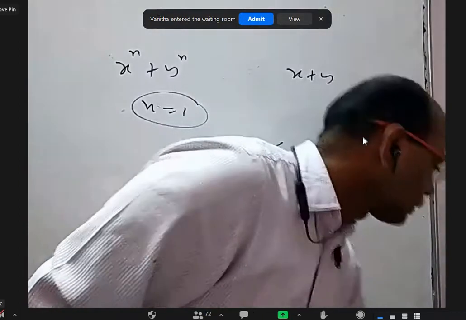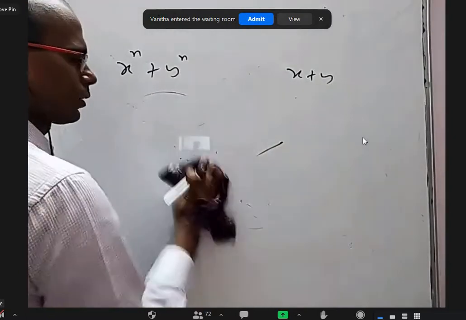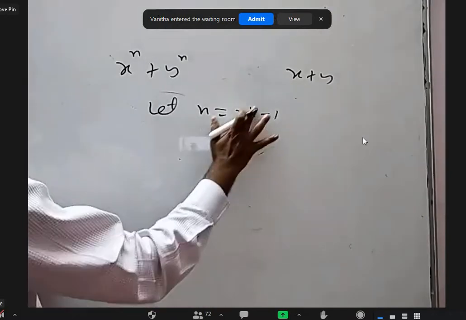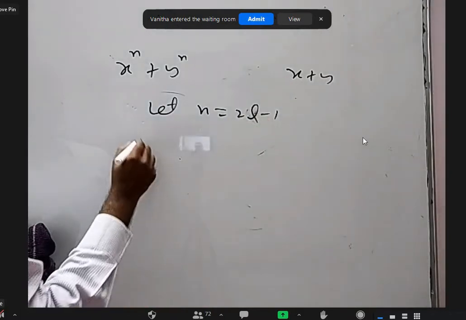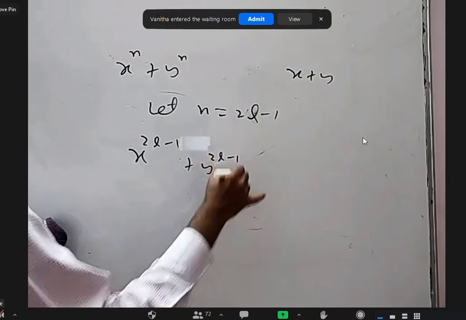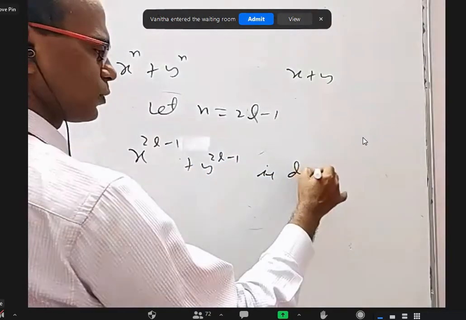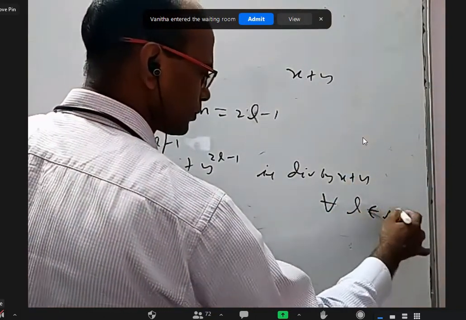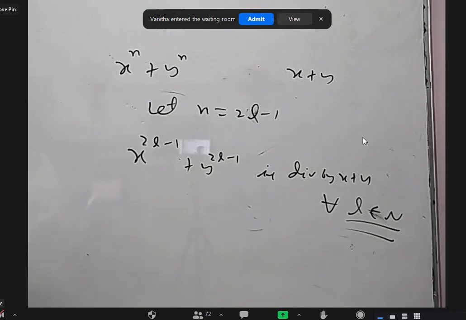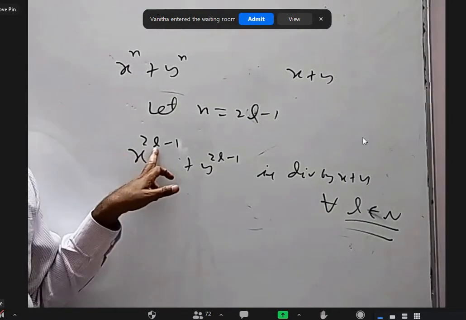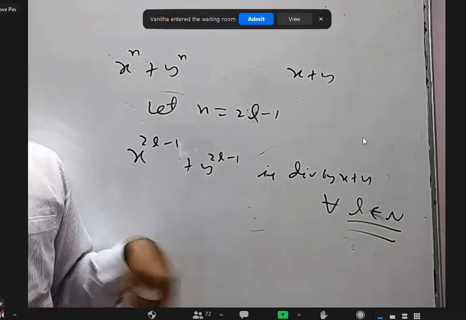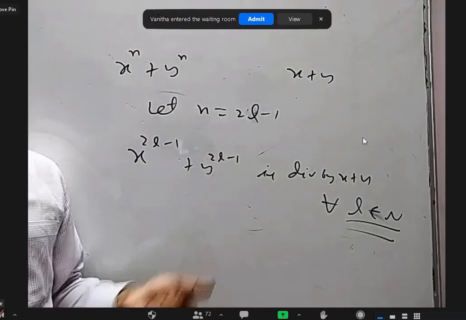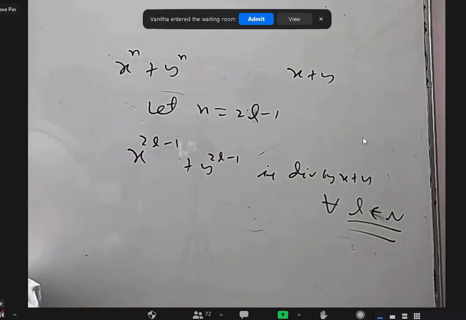That is one option. Another option is, let n be equal to 2l minus 1 and change the question as x power 2l minus 1 plus y power 2l minus 1 is divisible by x plus y for all l belongs to natural numbers. Is it okay? Yes, sir. Because when you put l equal to 1, it will become power 1, power 1. When you put l equal to 2, power 3, power 3. When you put l equal to 3, power 5, power 5. So we are covering only odd numbers, right? Yes, sir.